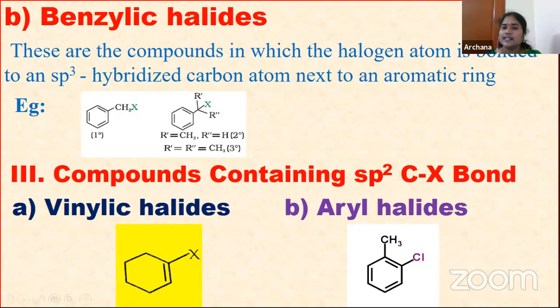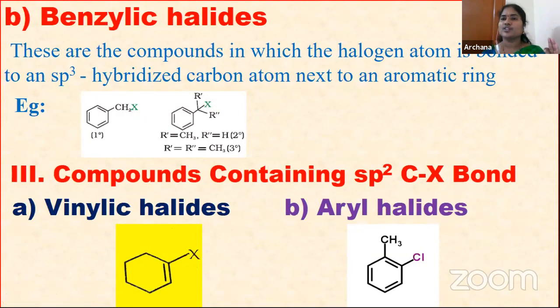See here in this example, this is the halogen. This halogen is attached to an sp2 hybridized carbon. You know, in benzene all the carbons are sp2 hybridized. So if a halogen is attached to this, then that type we call aryl halides. So this is about the classification of haloarenes.